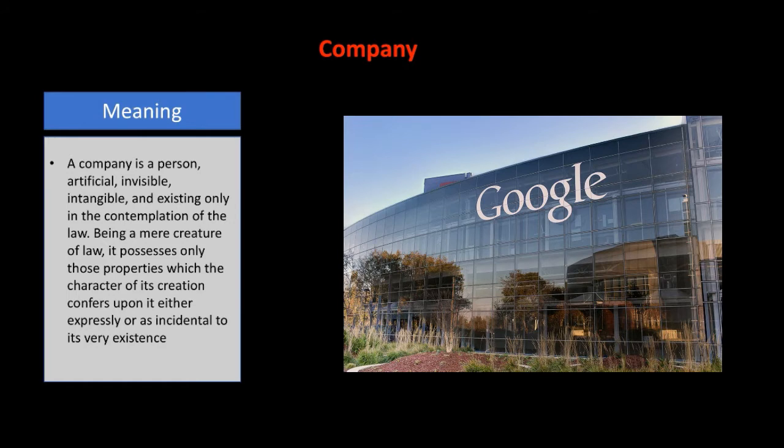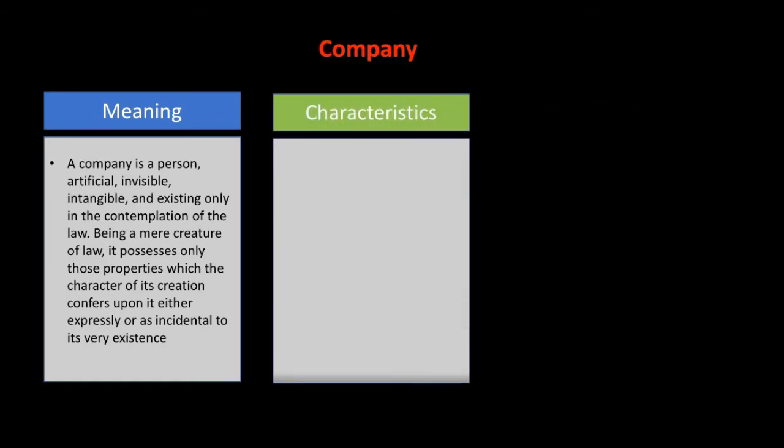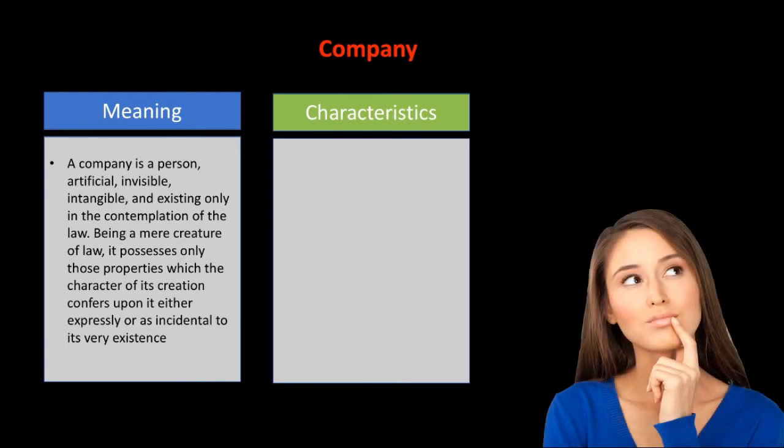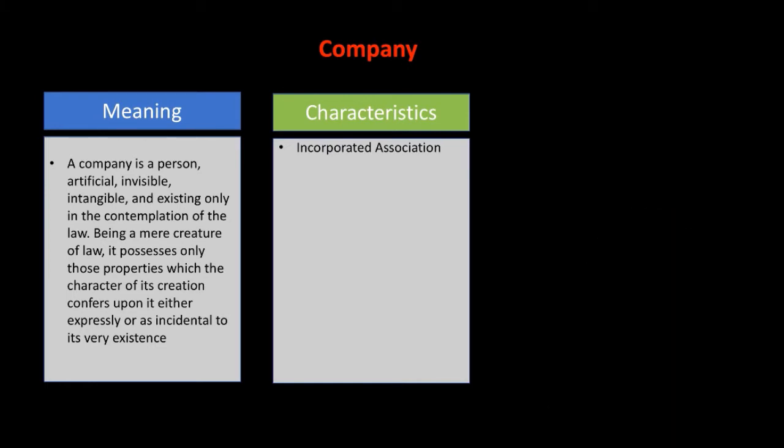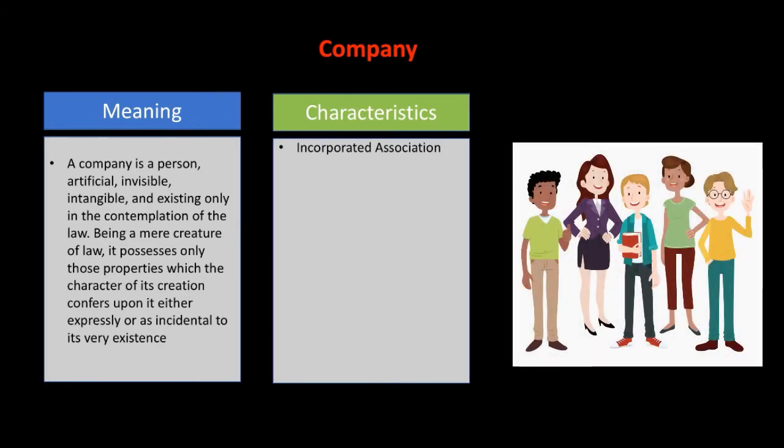Okay, so now let's check the second point. It is the characteristics of the company. What are the characteristics? You can see here. Incorporated association. Well, of course a single person cannot form a company, there are limitations, so a certain number of people are required. So it is an incorporated association, with a certain number of people creating the association and then incorporating it.